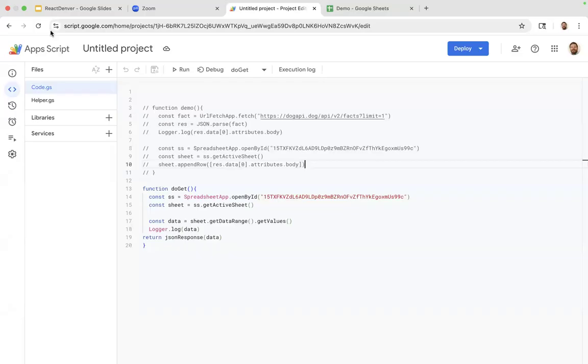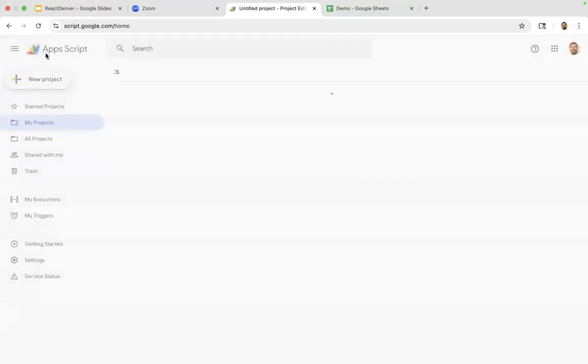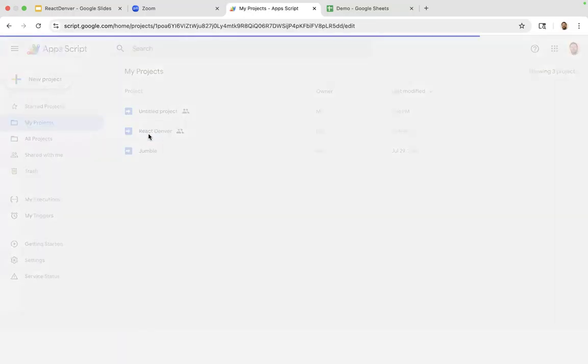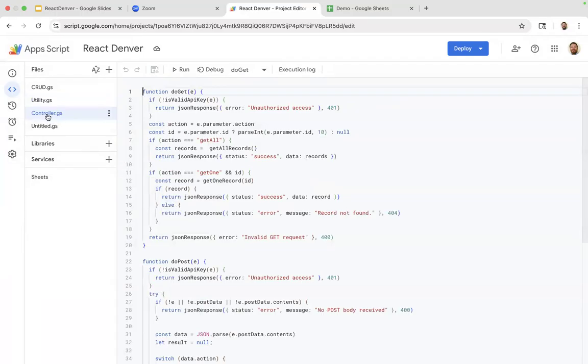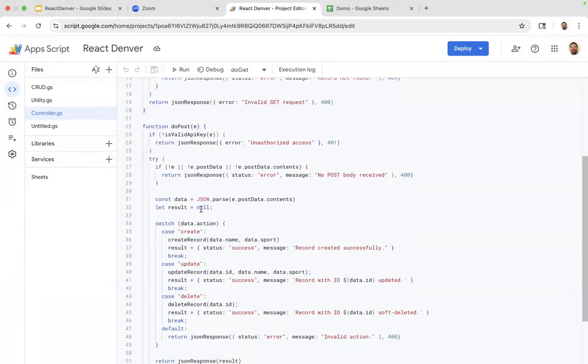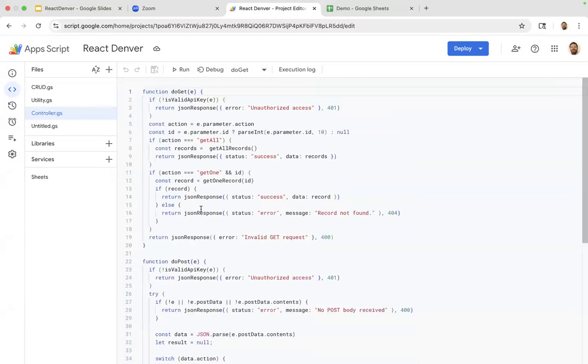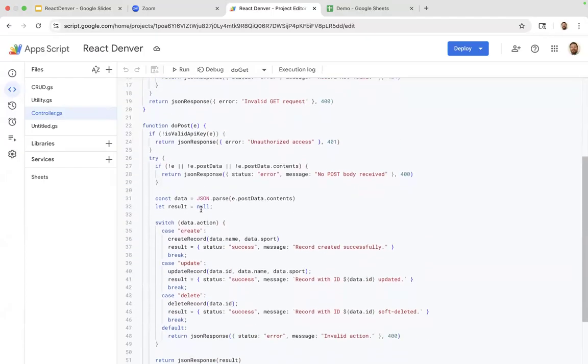Right, so that was our quick demo. Let me just quickly swap back to this one. As I said, this is a lot more fleshed out. If I start in what I call the controller, just because that's where the endpoints are hitting in, I grouped them into get requests and post requests. Let's have a look at one of these.